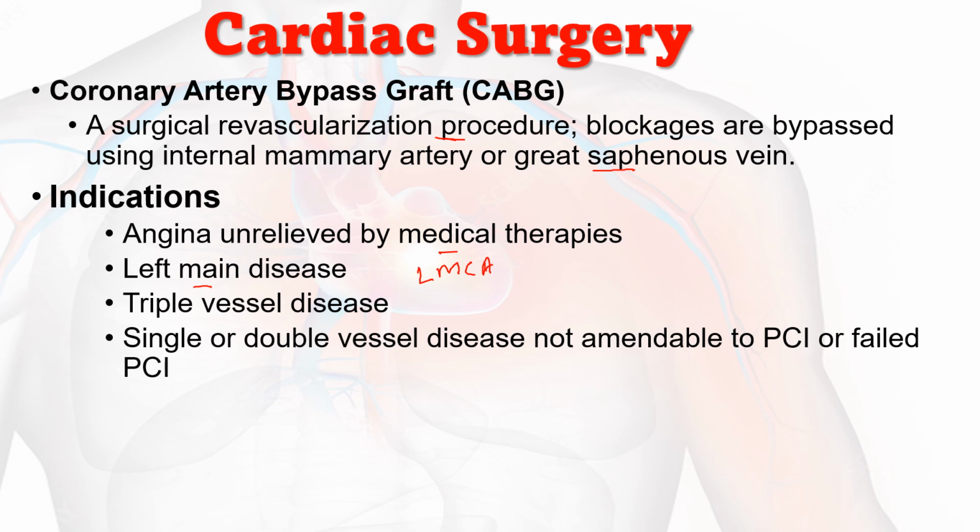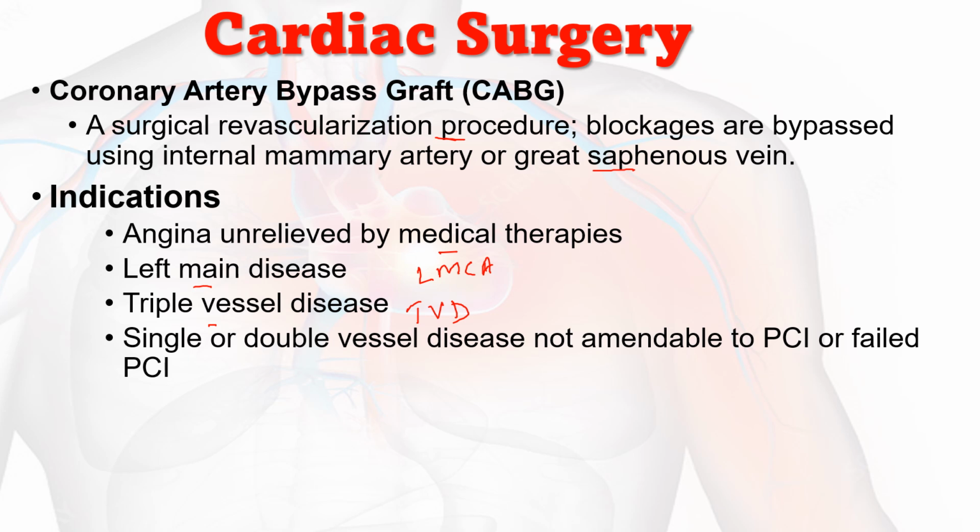If there is a blockage in the left main coronary artery, there is no further blood supply to the LAD or LCX. There is complete deprivation, so the patient is supposed to go to CABG immediately. Then triple vessel disease, which we usually denote as TVD, means there is a blockage of three vessels.